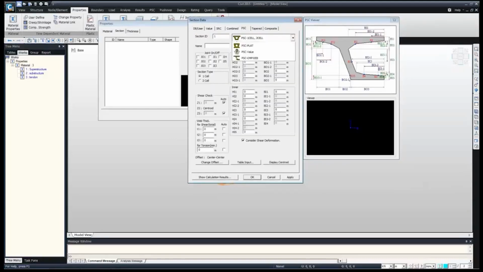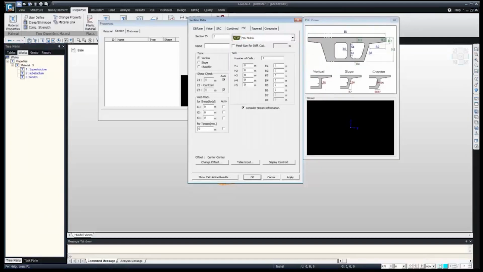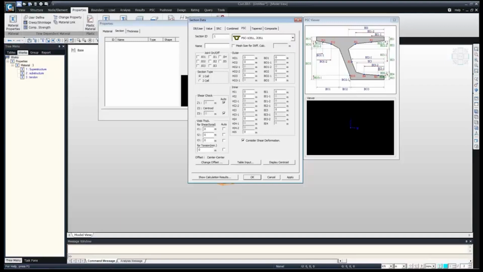In PSC section there are again various types, like PSC 1 cell, 2 cell. So today our box is PSC 1 cell. If it's PSC 3 cell or PSC n cell, we can directly select it from here, and as per this self-explanatory image, we can give the inputs. So again, whatever the type is, we can directly select it from here. So let's select PSC 1 cell, 2 cell.